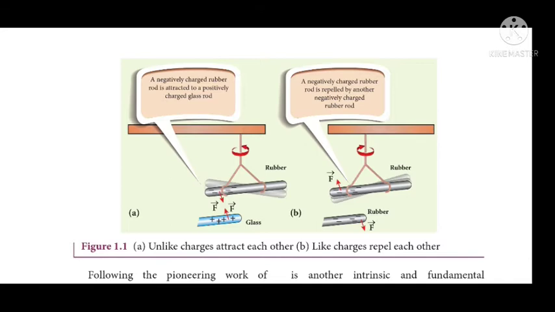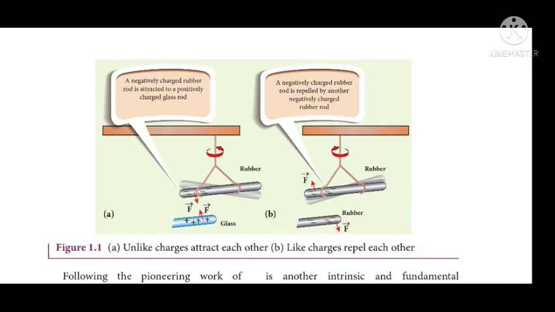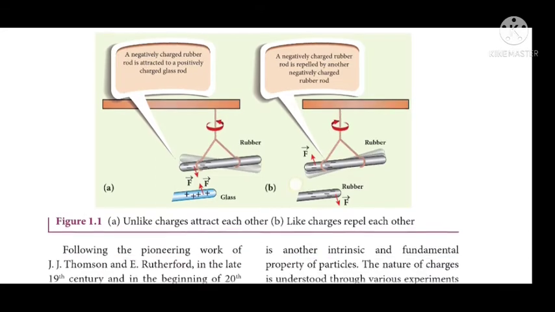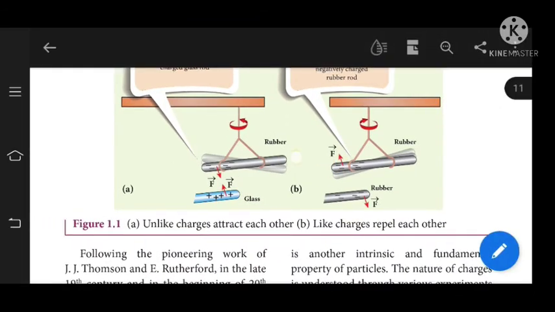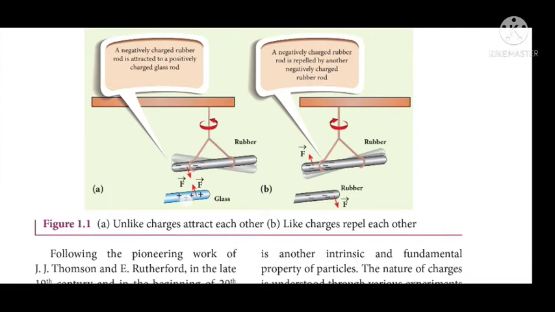Then what about like charges? Let's look at diagram B. Here a rubber rod is also suspended by a silk thread, and another charged rubber rod is brought nearer to the charged rubber. Both are like charges. So like charges repel each other. The arrow marks show the direction of the force. Here the force arrow is away like this. Here the force arrow is towards. Look at this arrow mark.